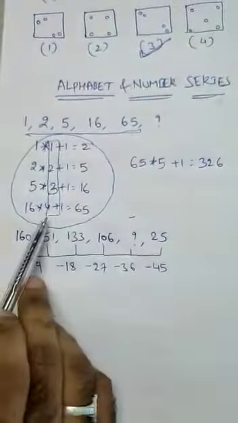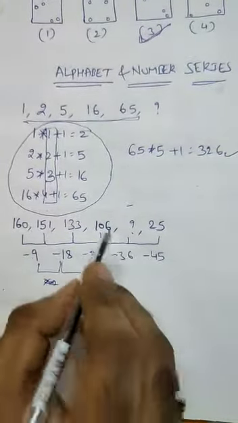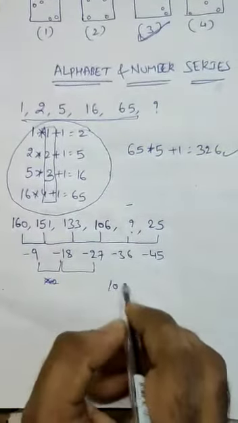Multiply by 2: 9 into 1 is 9, 9 into 2 is 18, 9 into 3 is 27, 9 into 4 is 36. So 106 minus 36 will give the answer 70. Now you can check this again: 70 minus 45, we are getting 25. So in the place of the question mark, we have to get the answer as 70.